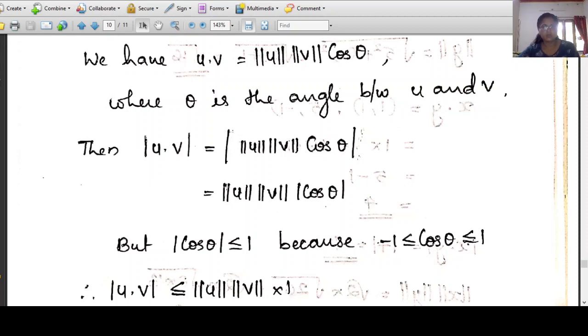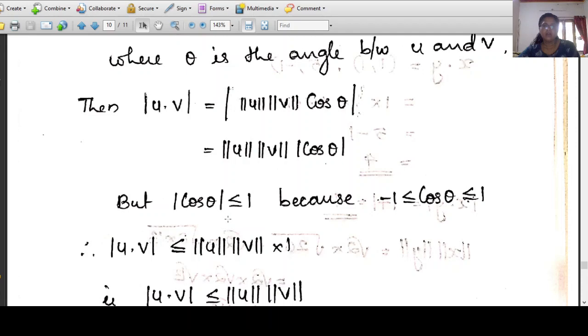So this is equal to norm of u into norm of v into mod cos theta. Cos theta can be positive or negative, so we give modulus to cos theta only, because the other two quantities are always non-negative. So mod u dot v is equal to norm of u into norm of v into mod cos theta. And look here, mod cos theta is always less than or equal to 1. Why? Because minus 1 is less than or equal to cos theta, which is less than or equal to 1.